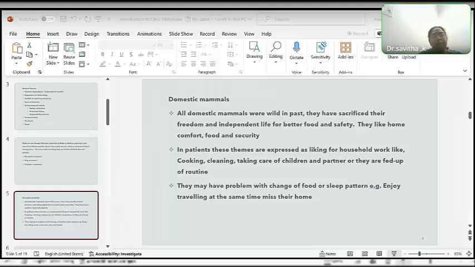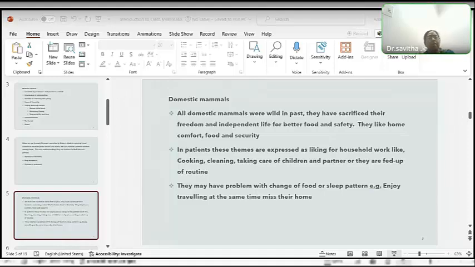In prey mammals, they are usually food for predatory mammals, and most prey mammals are herbivores. They are much weaker than predatory mammals. In patients, this will be expressed as extreme fear, panic, and they are overpowered or dominated by others, submissive and weak-willed, not strong enough and easily pursued by others. There's a lot of flight and fright reaction. There's intense need for security, protection, and safety. And there is constant fear of being attacked.